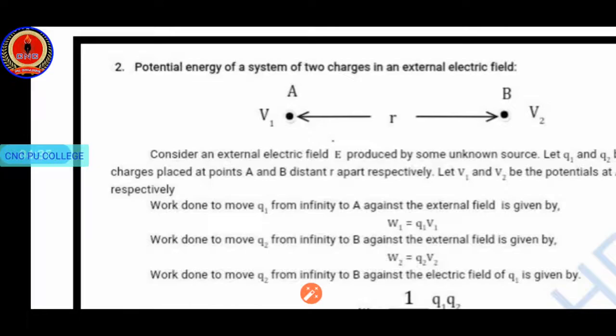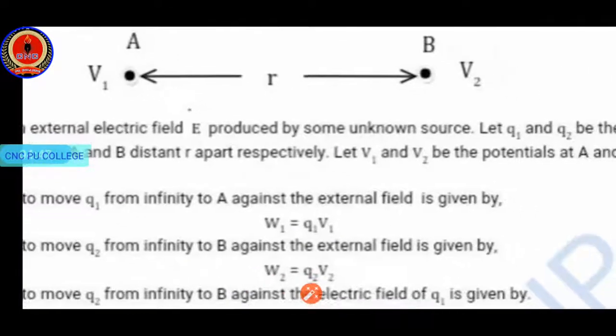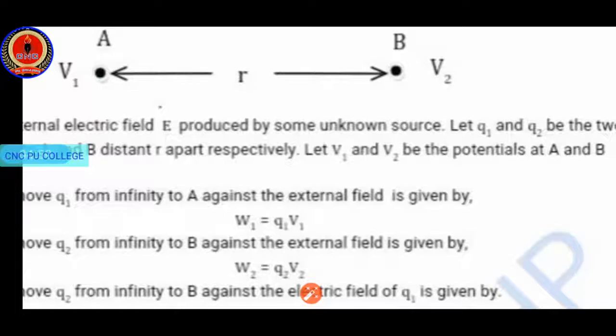To bring Q1, even though it is the first charge, there is already some electric field, so work is to be done. Work done to move Q1 from infinity to point A against the external field is given by W1, which is charge into potential difference.